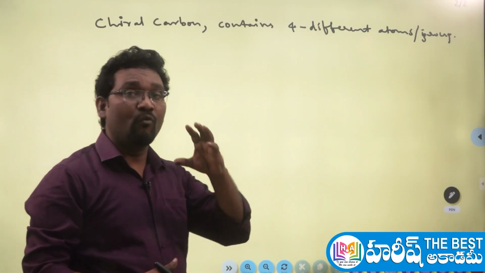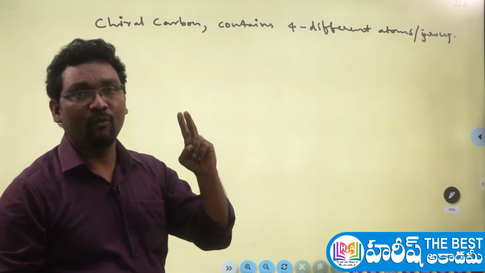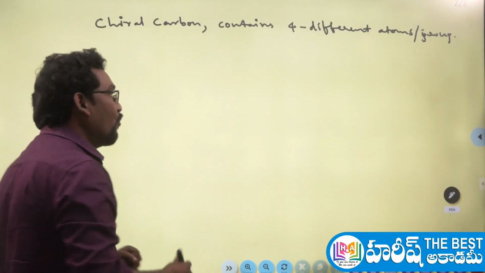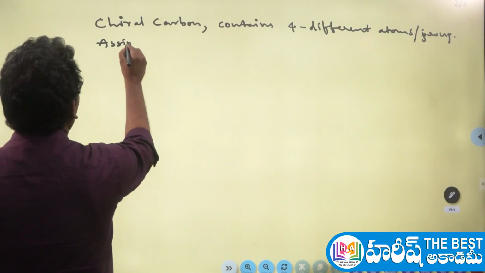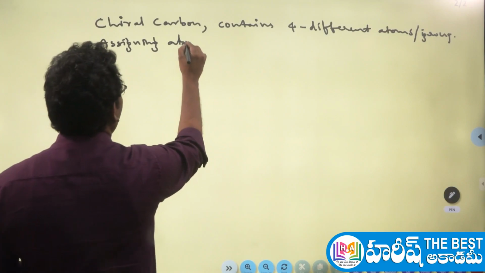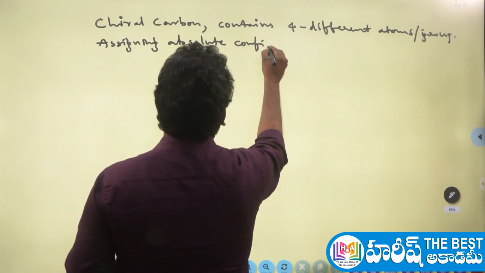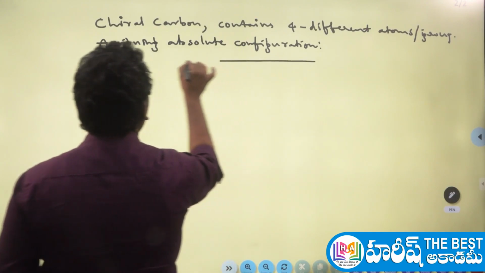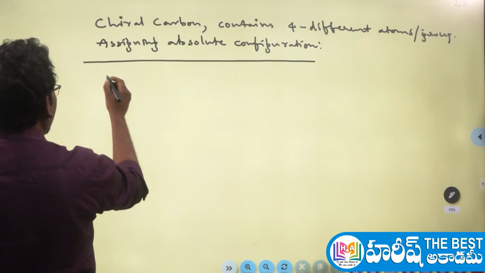How to do that here? Whenever you are assigning the absolute configuration, you have to remember 2 things. It means there are 2 steps to assign the absolute configuration. So what are the 2 steps here? Let me explain that. Whenever you are assigning the absolute configuration, you have to follow 2 steps.